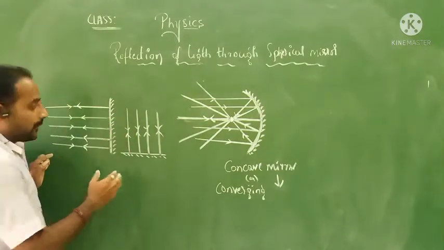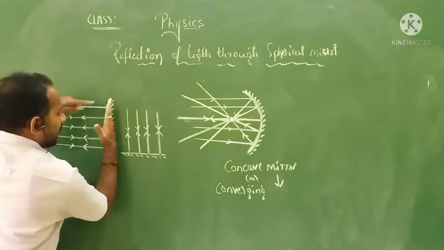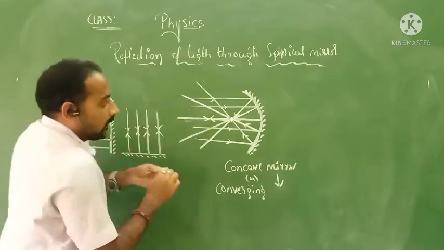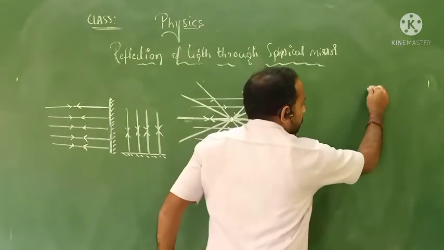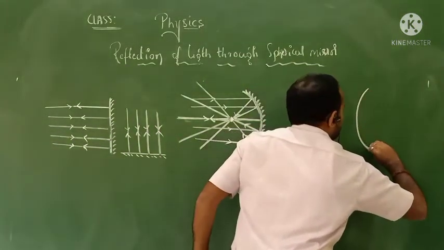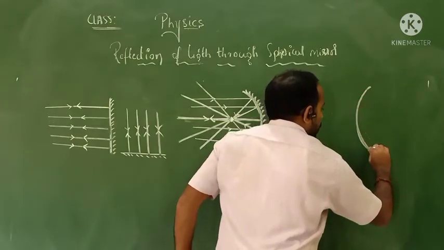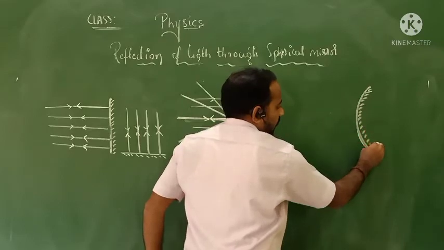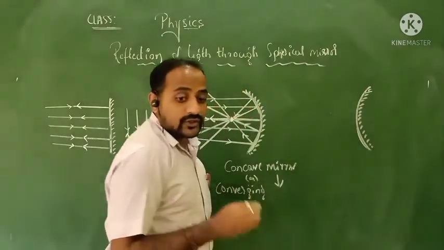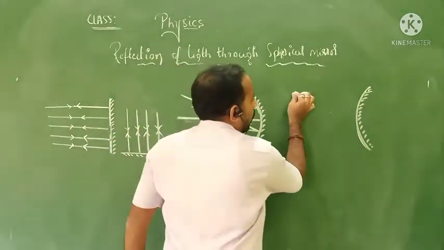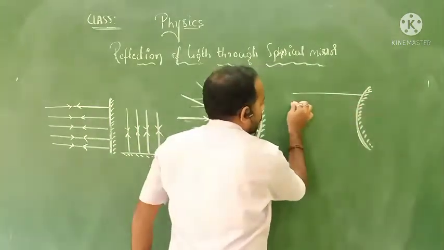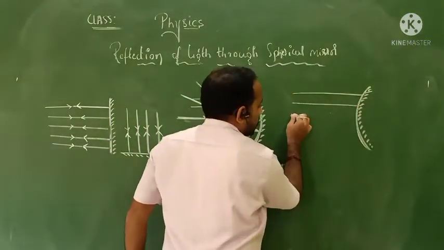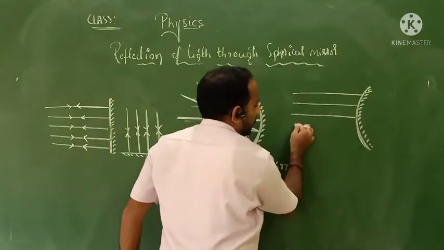Now what we are going to do is bend the same plane mirror like this. Now the mirror is in this form. This is the coated surface and here is the mirror. Now I am going to send a beam of light rays to this mirror.